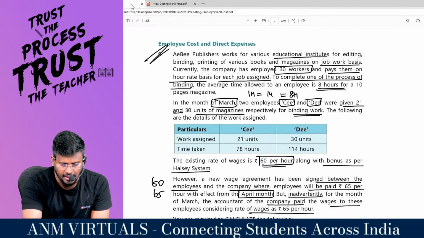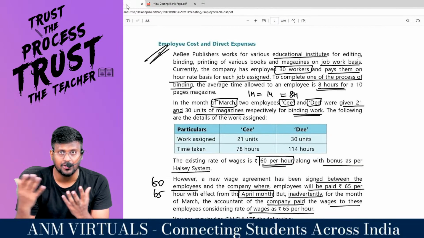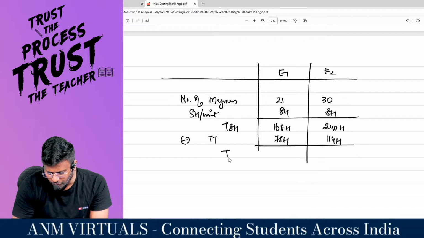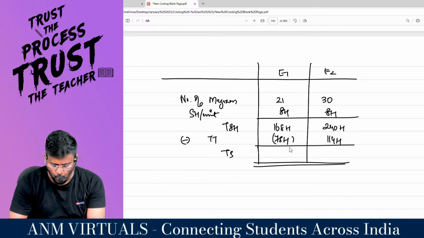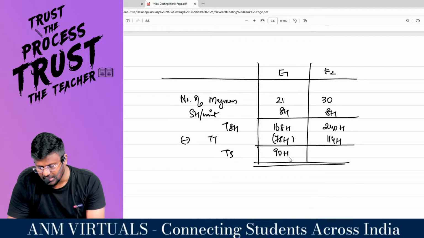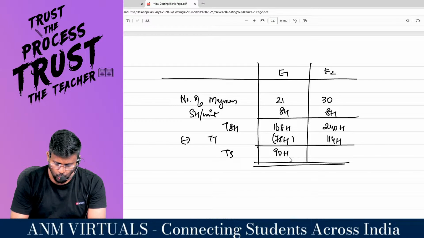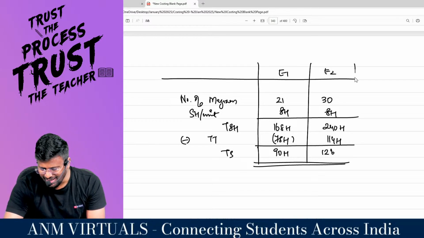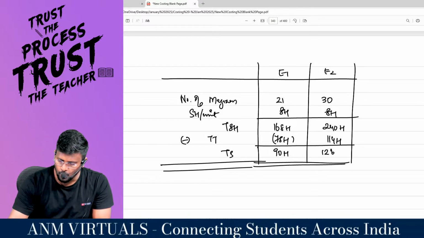Less the time taken. What is the time taken? 78 hours. Wow, what a difference. And 114 hours. Wow, that means a lot of time saved, right, sir? So instead of completing the job within 168 hours, if we complete within 78 hours, there is a difference of 90 hours. So 90 hours of time is saved. Here, the job that should be completed in 240 hours, if completed in 114 hours, means 126 hours is the time saved, my dear lovable students.